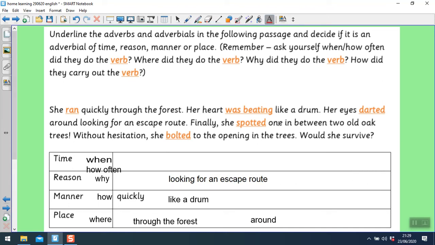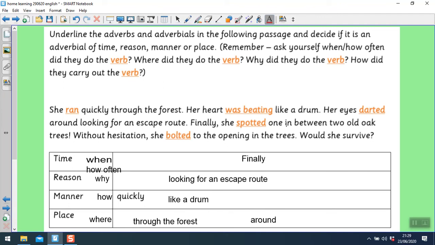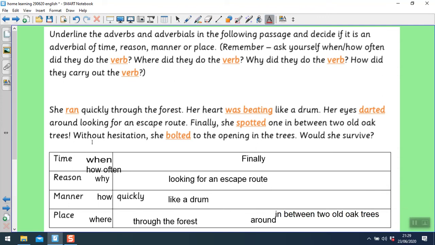Finally, she spotted one in between two old oak trees. Finally is when. And I've put a capital letter just because it's a capital letter up here. And we've got in between two old oak trees, and that tells us where. Without hesitation is how.